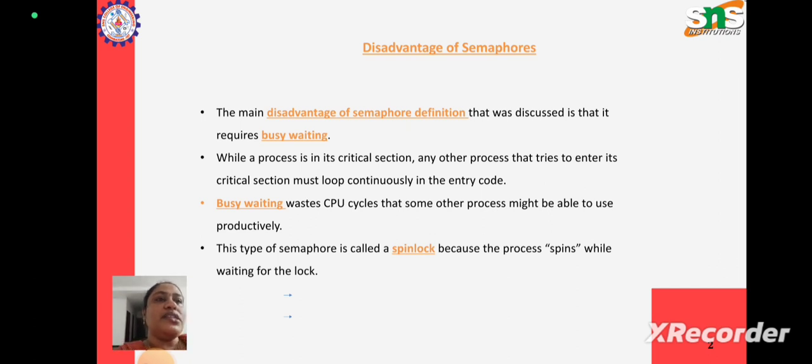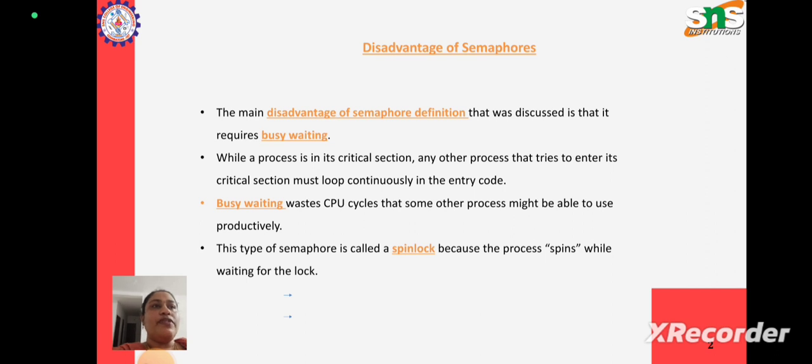Now, how is busy waiting a problem? Busy waiting is a problem because it wastes CPU cycles that some other process might be able to use productively. When a process is looping continuously in the entry code, that process is still using the CPU. We need the CPU for it to keep looping inside that while loop. So it is just wasting the CPU. If busy waiting was not there, the wasted CPU could have been used by some other process for doing some other productive work. That is a problem that we have with busy waiting.